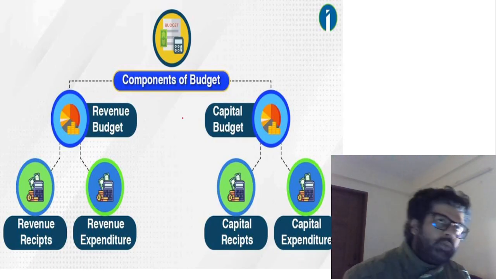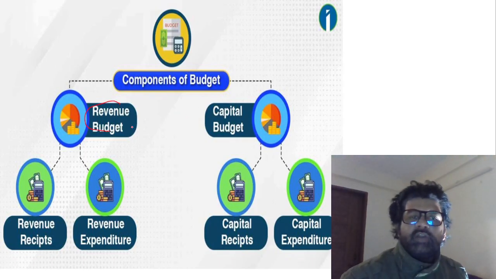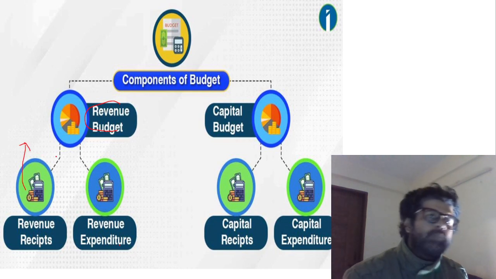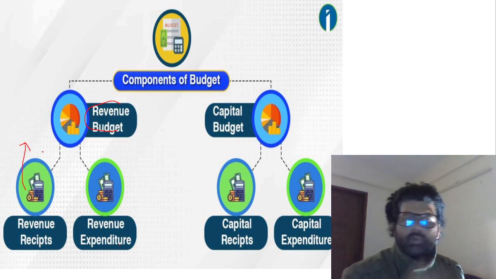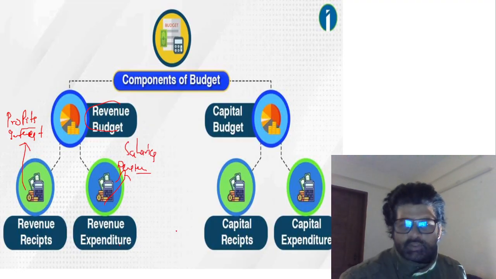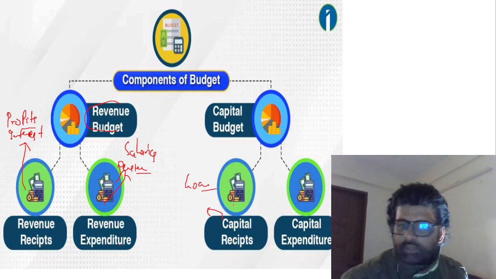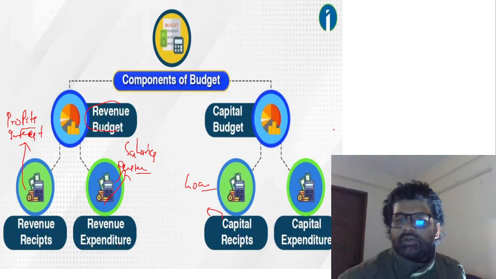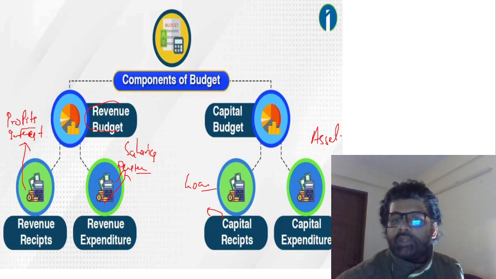Then budget, like BOP, balance of payment, we have talked about. Revenue budget, capital budget, revenue receipt, revenue expenditure. In revenue receipt, what money you are getting. Government has so many companies, they're getting some profits, interest, dividends from them. So that is their revenue receipt. Then expenditure: salaries, pensions, defense, all these things go inside revenue expenditure. Capital receipt: government is taking loans, etc. That is in capital receipt. Capital expenditure is asset creation. Government is making roads, infrastructure, that will be in capital expenditure.